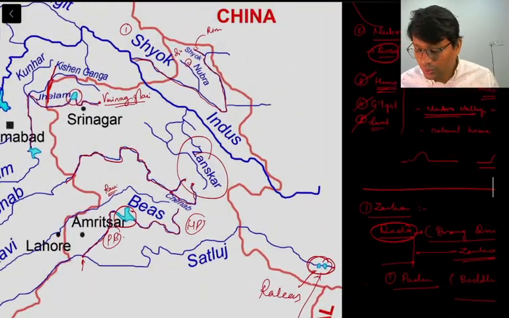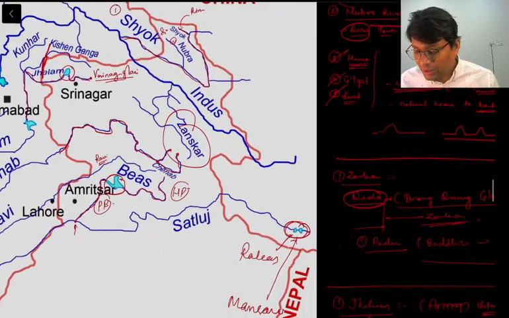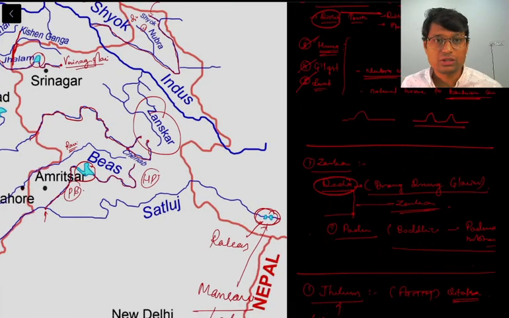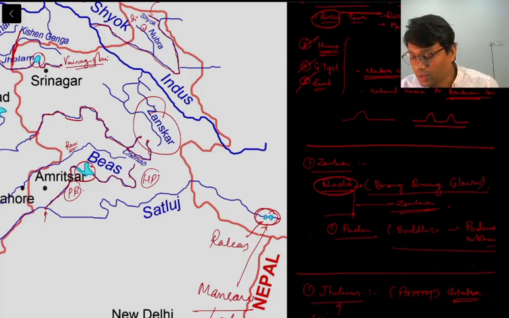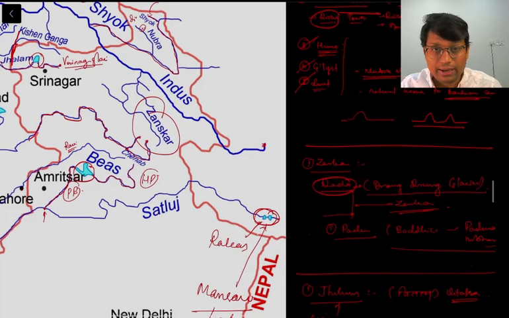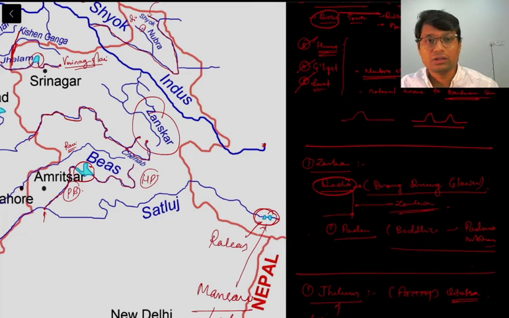Now, if you notice the complete Indus Basin, there are only two rivers in Indus Basin which originate in the region of Tibet, right? That is Indus and Satluj. Barring these two, be it Chenab, Beas or Ravi and Jhelum, the other four rivers originate in India itself. Fine. So these two important points you must be noticing, that this is Indus and this is Satluj. These are the only two rivers which originate in Tibet region, barring these two, rest originate in India only.